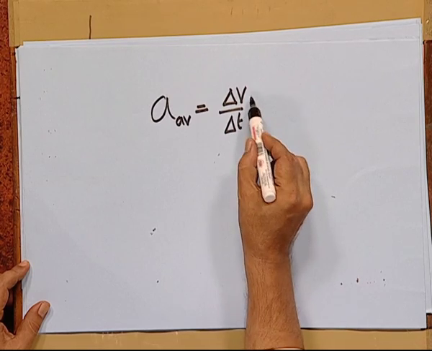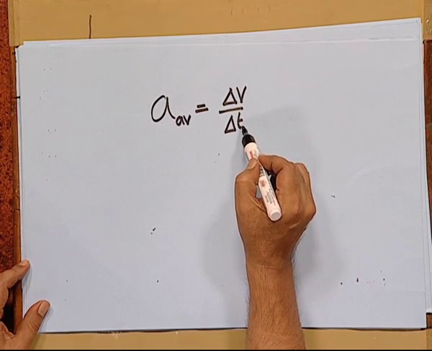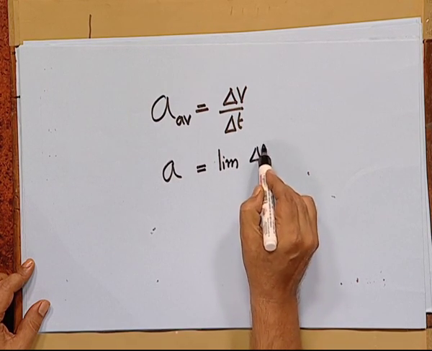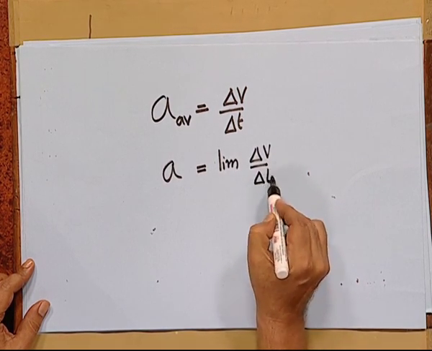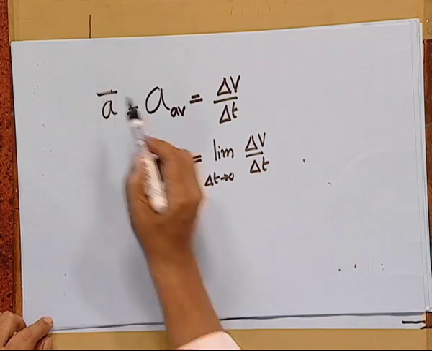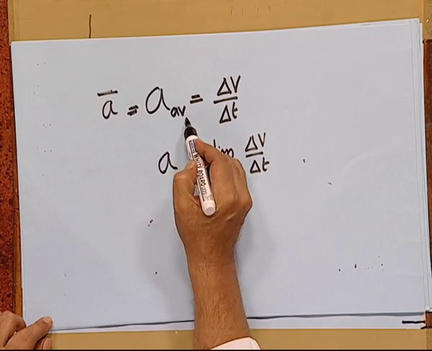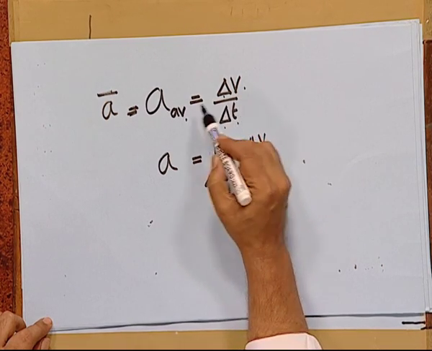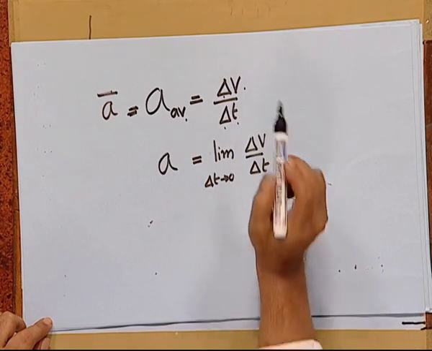Average acceleration has been defined as rate of change of velocity in a certain interval of time. Instantaneous acceleration is the limit of change in velocity, which is delta v by delta t, as delta t is made very small, almost tending to 0. The average acceleration, which is indicated here as a with a bar, or a average, is the change in velocity in a certain interval of time, delta t, or a average is read as delta v by delta t.